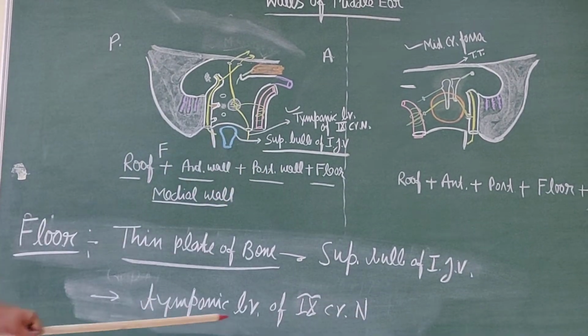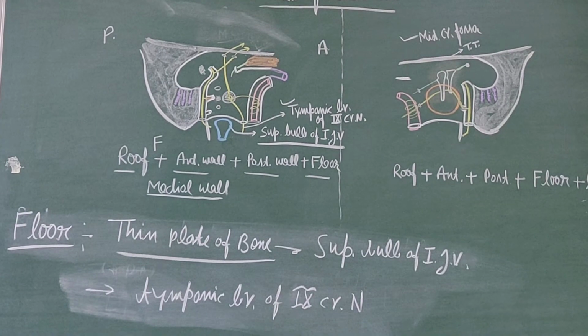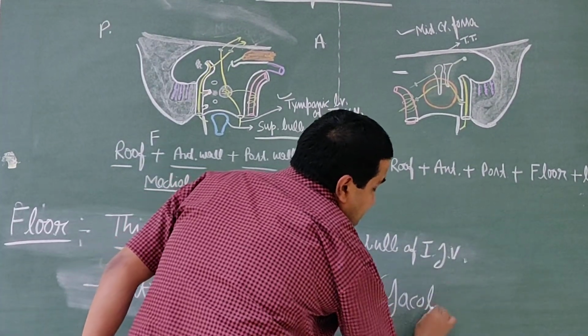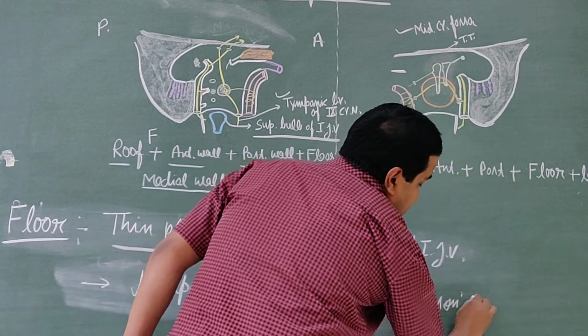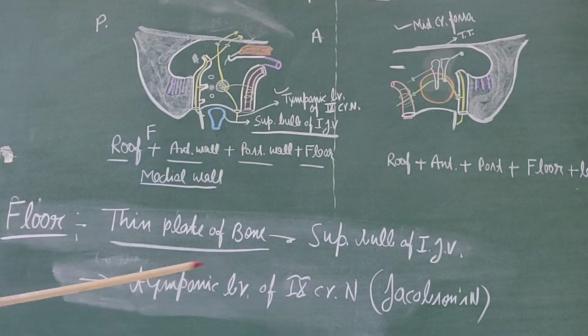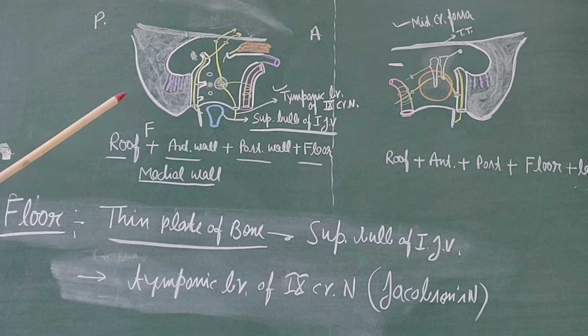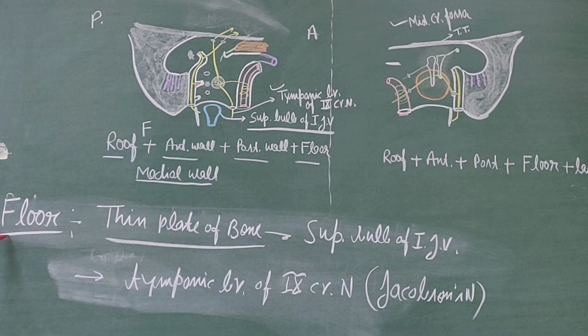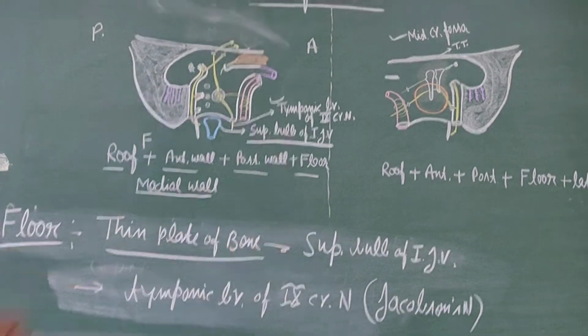The tympanic branch of the ninth cranial nerve is known as Jacobson's nerve. This enters the middle ear cavity by piercing the floor of the middle ear.